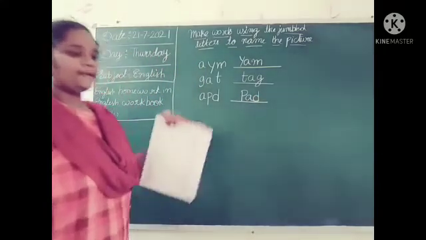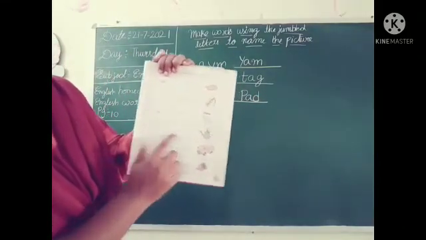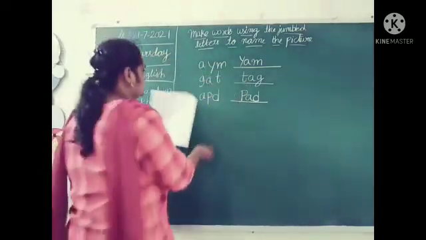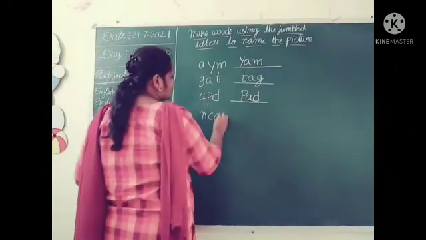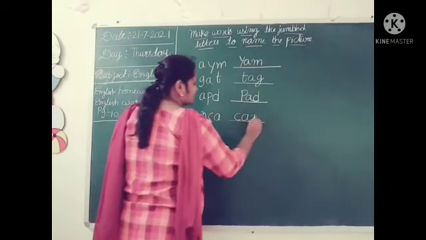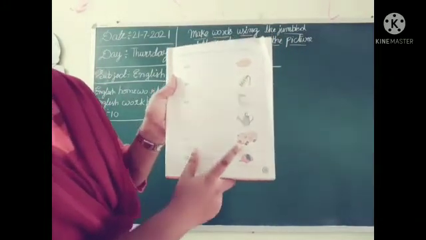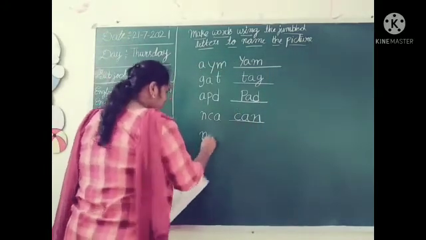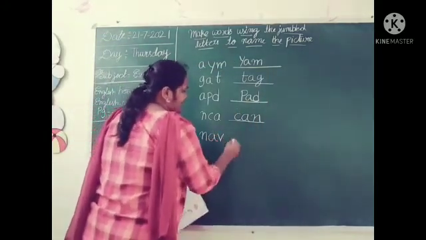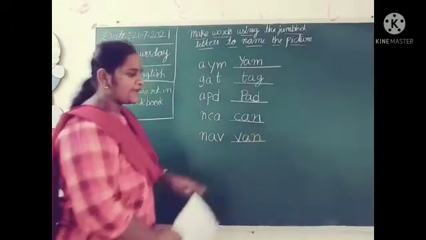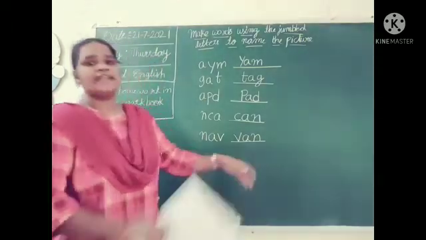P-A-D, pad. And see the next picture children. What is this picture? Yes, this is the picture of can. Now, what is the spelling of the can children? C-A-N, can. And see the next one children. What is this picture? Yes, this is the picture of van. But here give N-A-V. Now we have to write V-A-N, van. Very good.